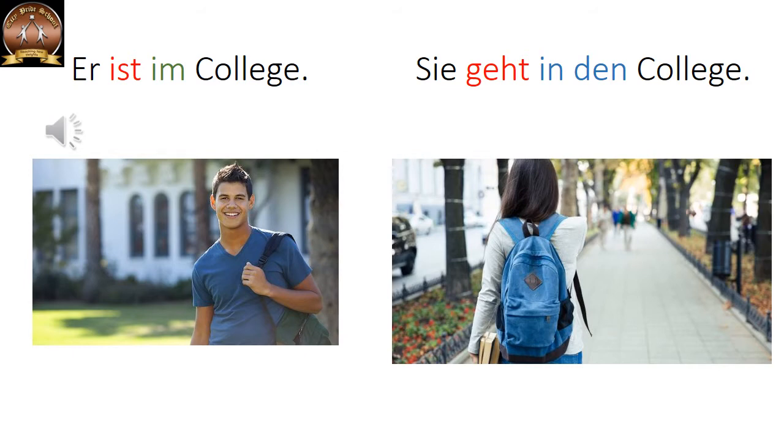The verb ist, or sein, is stationary. So we used the dative case over here, in dem. The short form is im. But on the right-hand side, sie geht in den College. Gehen shows a movement, so we used the accusative. So if the verb is stationary, we use the dative case after the changing preposition. And if the verb is moving, after the preposition one uses the accusative case.